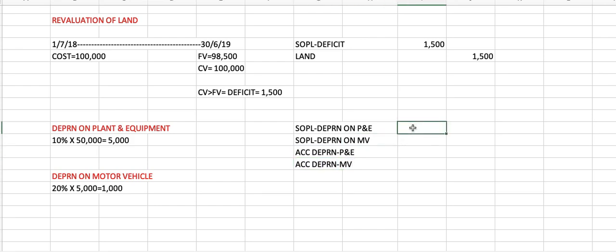Okay, so 5,000 here, motor vehicle 1,000. Okay, tak boleh campur sebab accumulated dia masing-masing. Okay, settle that one. Now we move on to number 3.